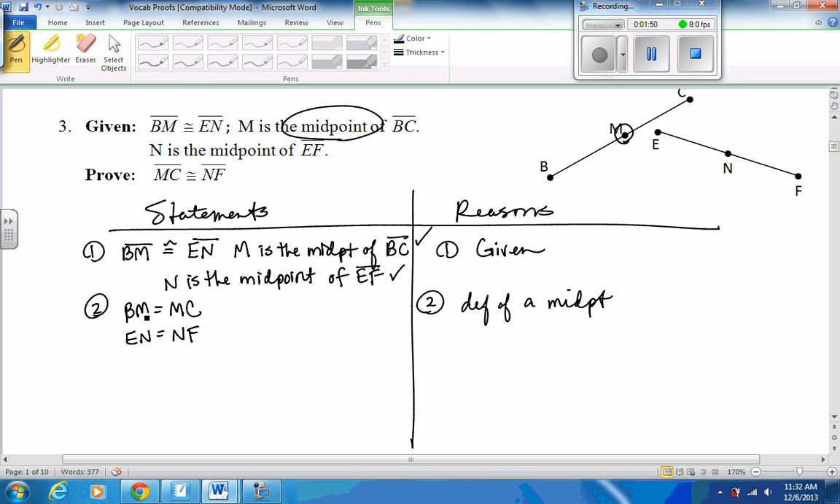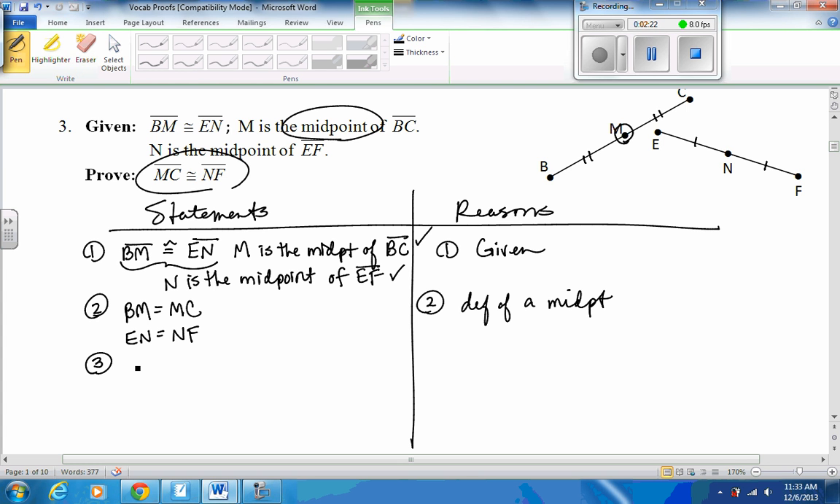And now we want to replace, but I don't have anything the same. So what's the key here? How are we going to get MC tied to NF, which is what we're trying to prove? I have an MC, I have an NF, but I can't replace with that. Well, lucky they gave us more than that. They gave us the statement that segment BM and EN are actually the same. So not only is BM the same as MC and EN the same as NF, but the measures of EN and BM are equal.